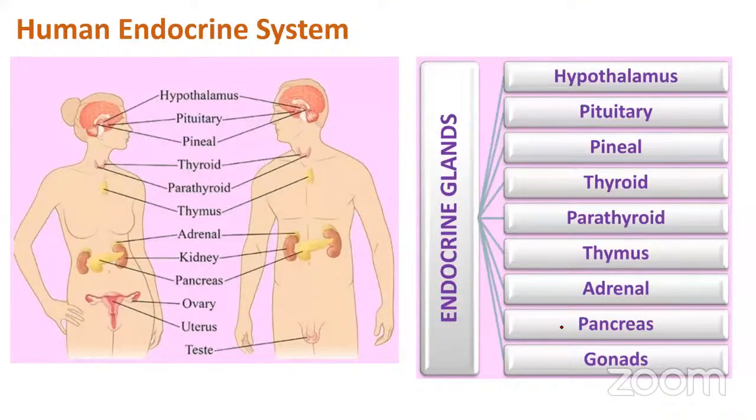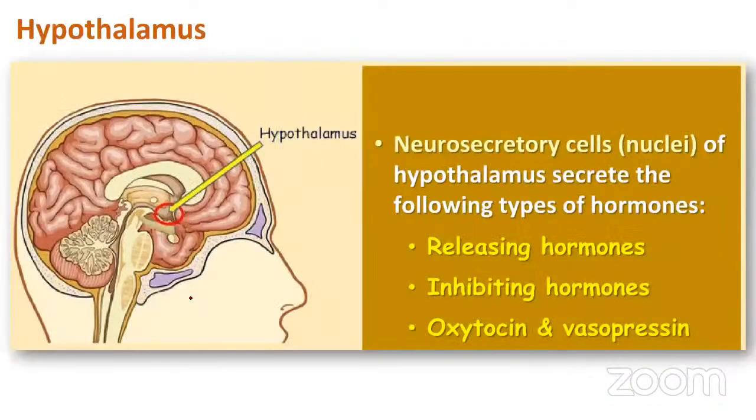When it comes to the endocrine system, I told you it consists of a very elaborate network of endocrine glands. Here is the list of our endocrine glands: hypothalamus, pituitary, pineal, thyroid gland, parathyroid gland, thymus gland, adrenal gland, pancreas, and gonads. The testes in males and the ovaries in females are the gonads, which act as endocrine glands. Let us understand each endocrine gland, its functions and how it supports our body.